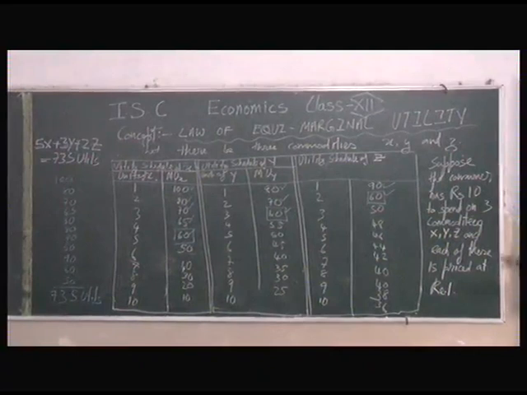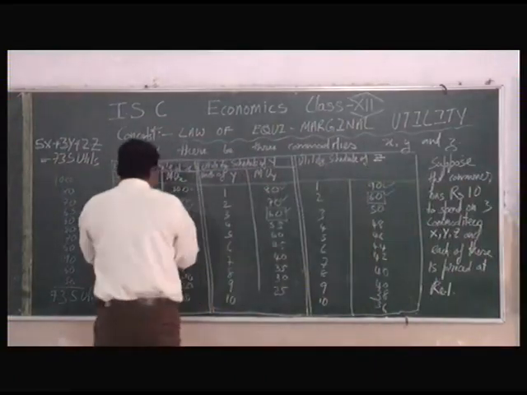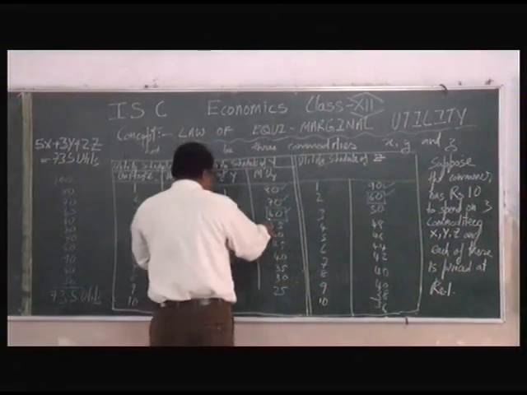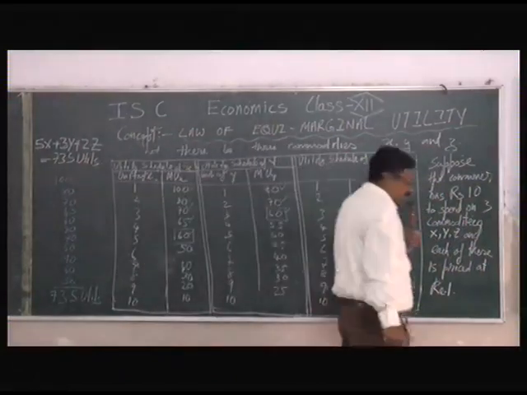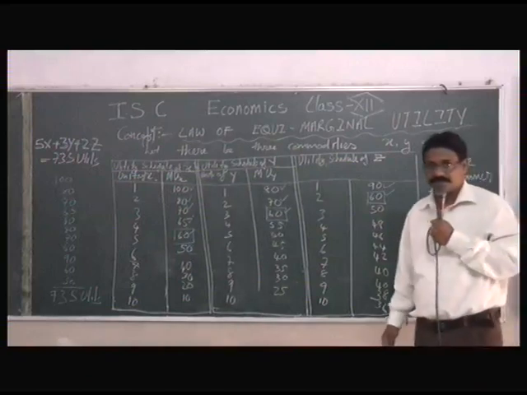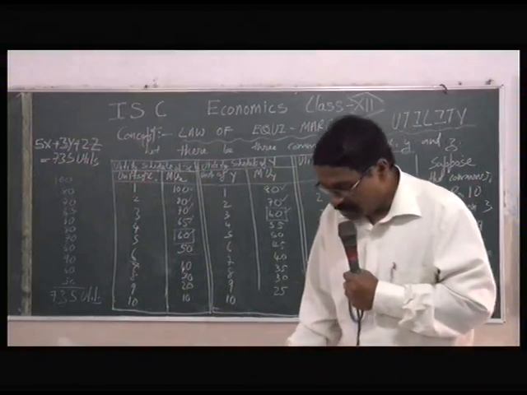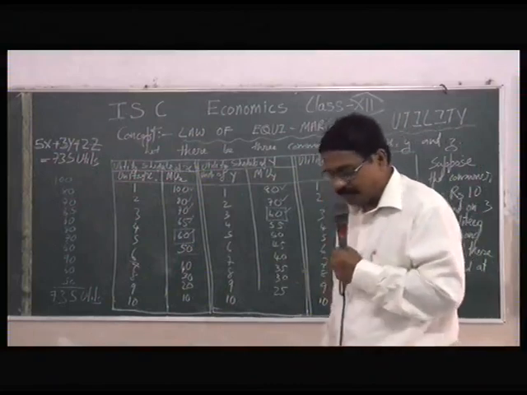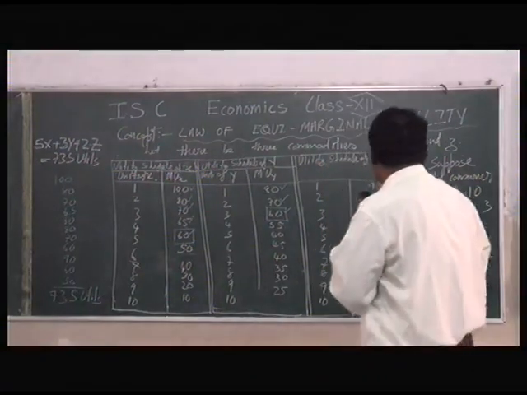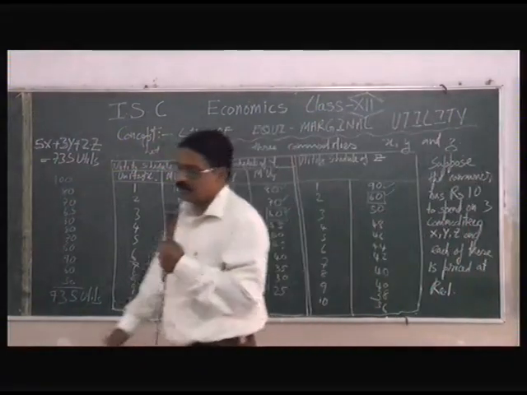This is called the law of equimarginal utility. Again, you see here, utility derived from x, this is equilibrium, y and z are the same, 60 utils. He is stopping there. So we can see at this equilibrium, MUx = MUy = MUz.